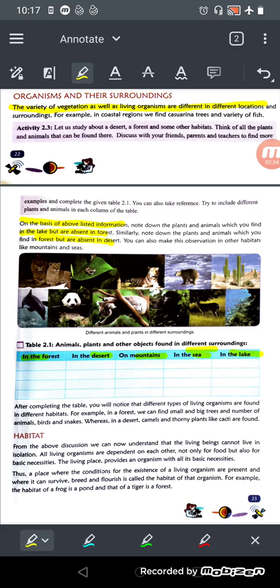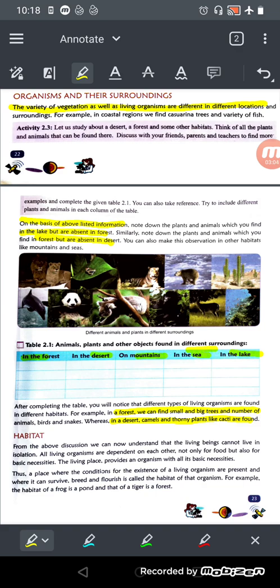For example, in forest we can find small and big trees. Forest में हमें small and big trees सब मिल जाएगा. Number of animals, birds and snakes. Whereas in desert, the camels and thorny plants like cacti are found. So in forest you can see many kinds of plants, trees, herbs, shrubs, animals and insects and all. But in desert you will find a number of plants only which are thorny like the cactus and the animals like camels and snakes only.